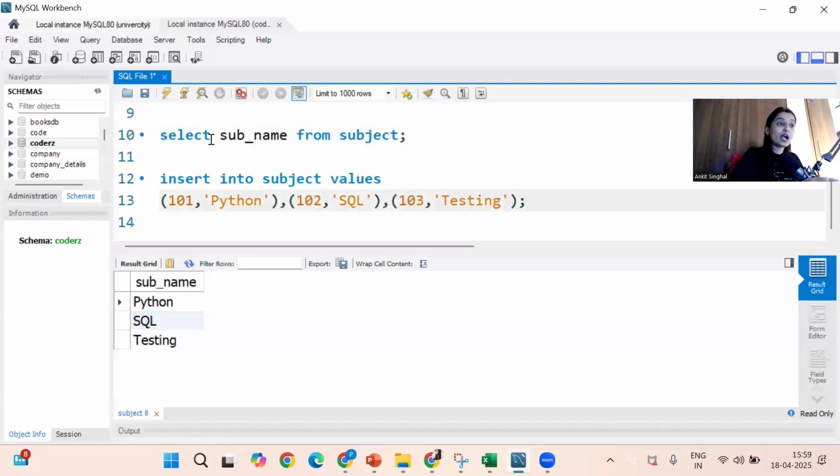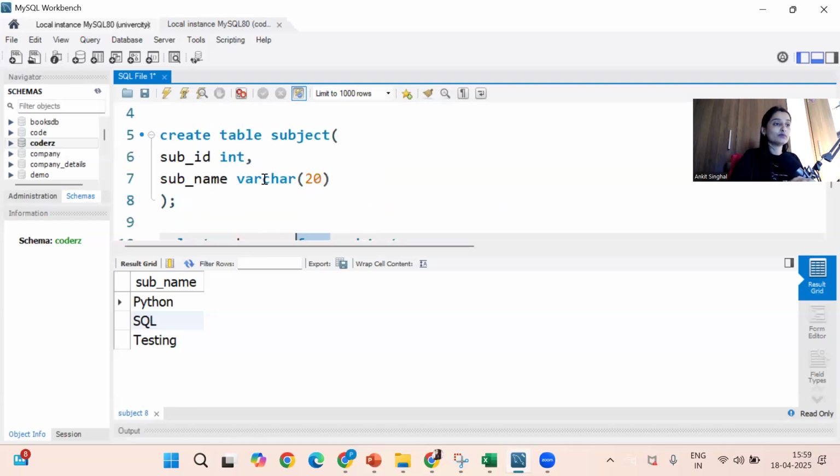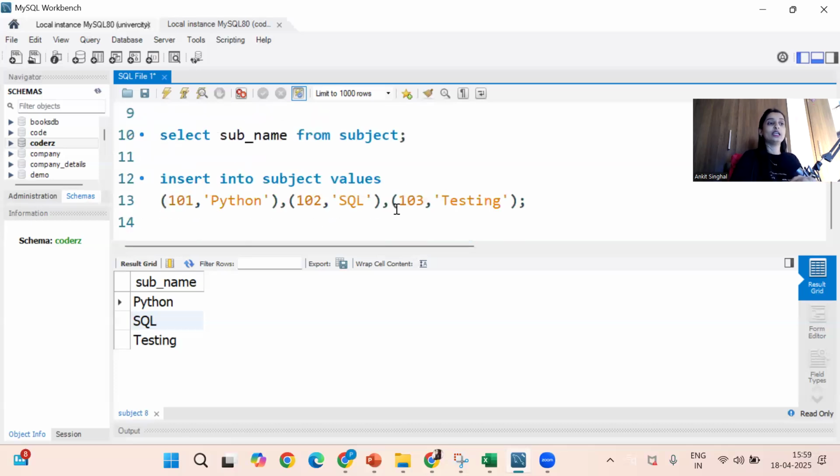So inside these commands, in this query, whatever keywords you are using, all those keywords are clauses, guys. In a similar way, in this create, what to create? Table. So table, again, you can call it a clause. Okay, it is a type of object actually. Table is a type of object. What to create? Table, a type of object. What is the name of the table? Subject. Like that it is.